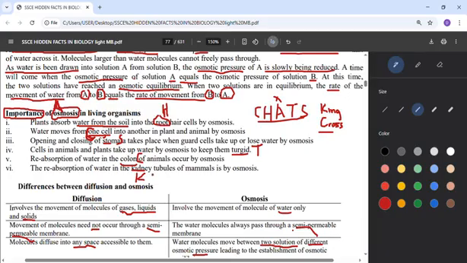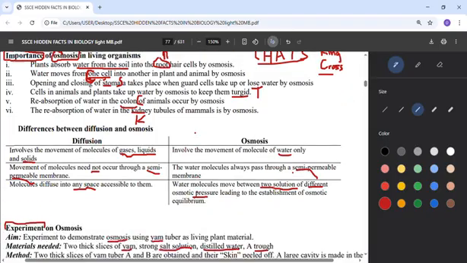Kidney always does reabsorption of water. If there's too much water, it will reabsorb it. So it means osmosis will allow water to be reabsorbed by the kidney. Then C, that's colon, talking about the intestine. The colon also always reabsorbs water. So remember the digestion process, there must be reabsorption.